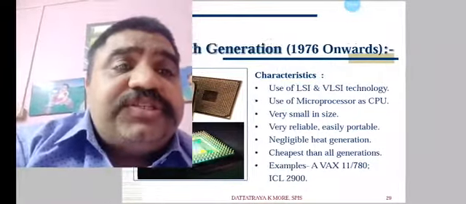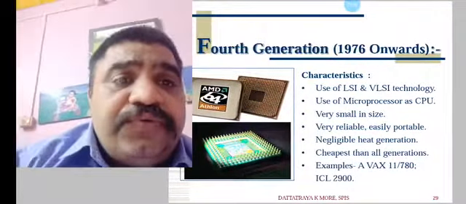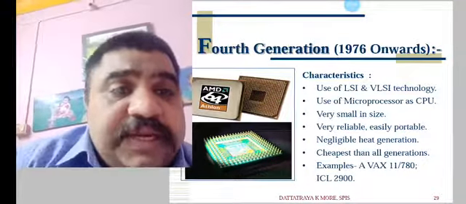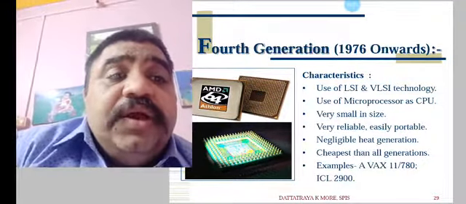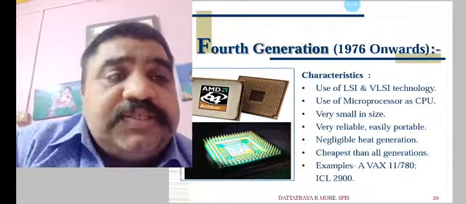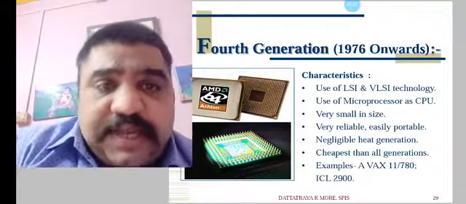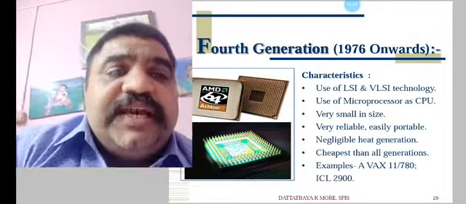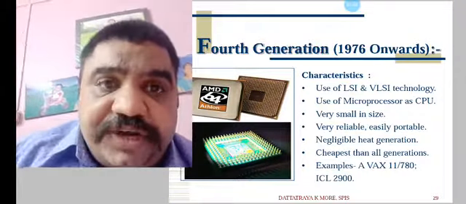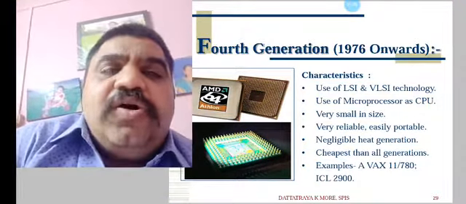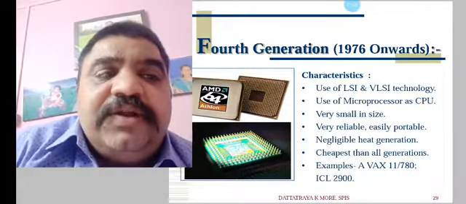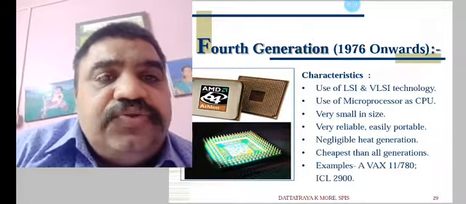Fourth generation's characteristics I want to read for you. There are some photographs of microprocessors, you can easily see those. Use of LSI and VLSI technology in these computers. Use of microprocessor as a CPU, very small in size, very reliable, easily portable, negligible heat generation, cheapest of all generations of computers. Examples: VAX 11/780, ICL 2900.